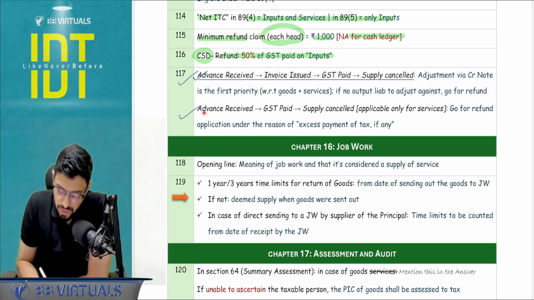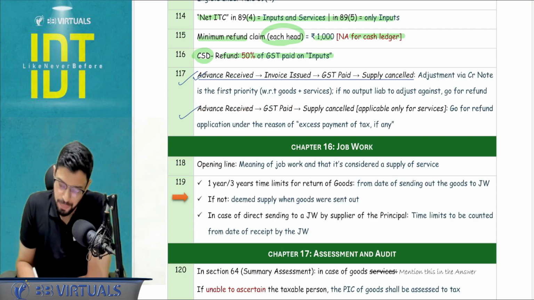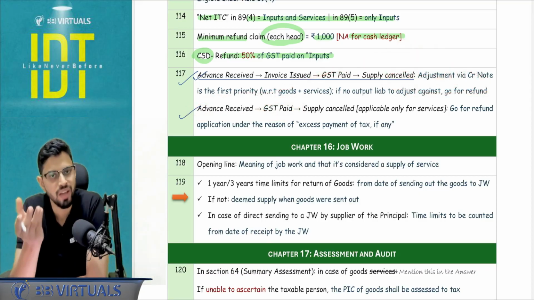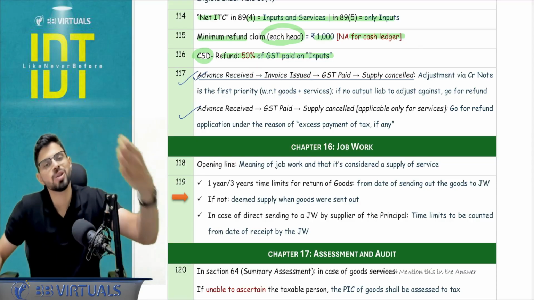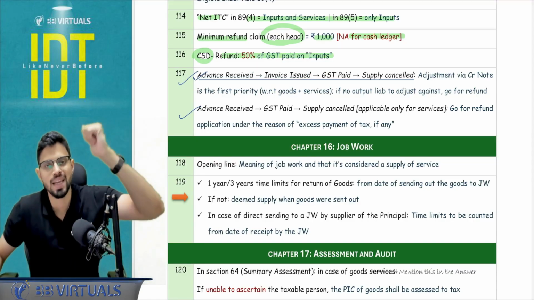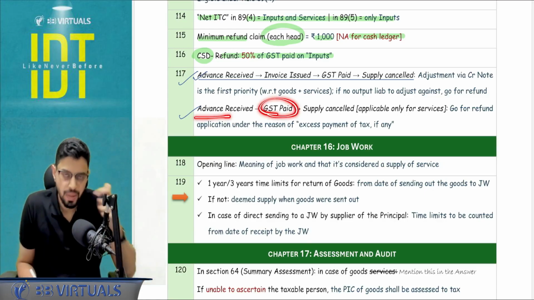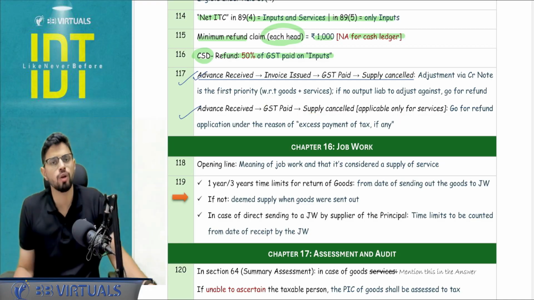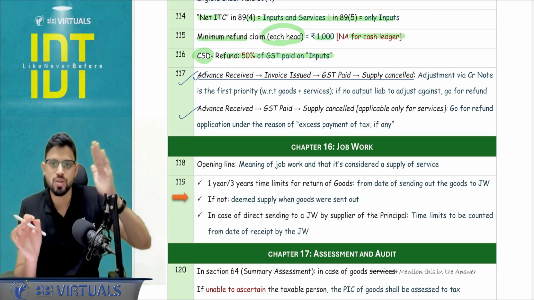Okay, but if advance is received and GST is paid, invoice is not issued. I have paid the GST. Now this case is applicable only in case of services, because in case of goods there is no GST on advance, because time of supply we have covered. So here you didn't say specifically goods or services, because when I'm issuing the invoice, I have to pay the GST regardless of whether it is goods or services. Okay, so advance received, GST paid, this is applicable only for services. Supply is cancelled, I cannot go for a credit note. I directly have to go for the refund application. Why? Credit note, debit note are always associated with an invoice.